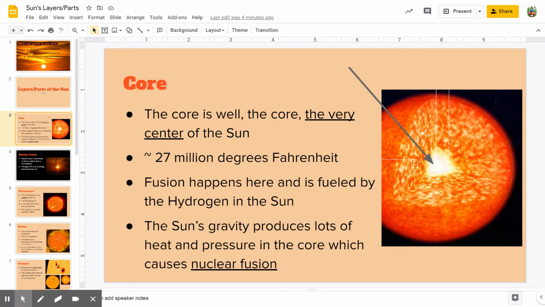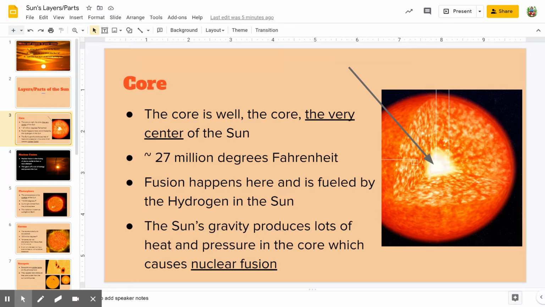And the first part of the sun we're going to talk about is the core. The core is the very center of the sun, like the core of an apple is the center of that apple. Okay, so the core is around 27 million degrees Fahrenheit, and we know this because there's a bunch of fancy physicists and mathematicians that can look at the sun and see what's happening on the surface and give us an idea of about how hot it is in the very center. Now, in the very center of the sun, we have something special happening. It's called fusion. And fusion is what fuels the sun. So it uses that hydrogen and it fuses those atoms together and creates a whole lot of energy, and that's what runs the sun. Okay?